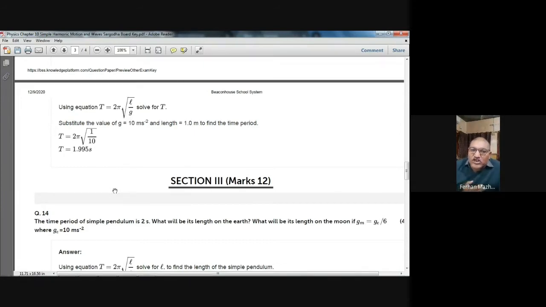You just need to remember the formula and correctly put these values in your calculator and you will be able to find the answer.